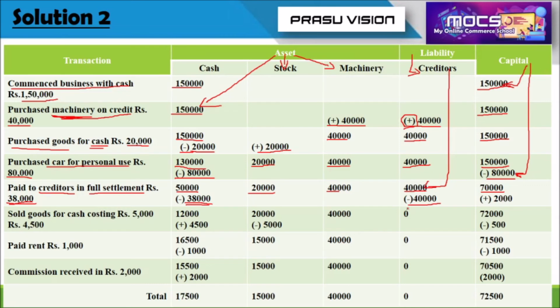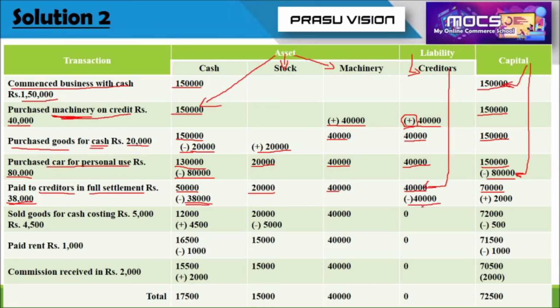Also creditors 40,000 will be deducted. But one hidden concept is there. We are getting a gain. We are getting a profit because 2,000 we need not pay. No need for the firm to pay 2,000 to the creditors. So we can consider that amount, 2,000, as profit.